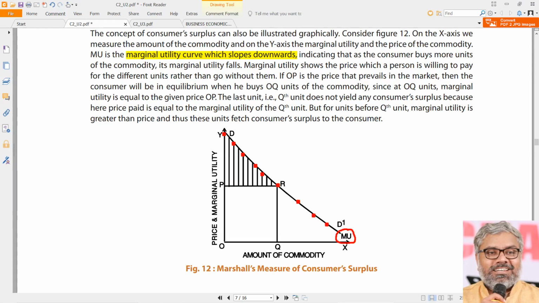But the point is, in this case, when we have marginal utility on the y-axis and quantity on the x-axis, the consumer is in equilibrium when the price of that commodity is equivalent to the marginal utility. Then only is the consumer at equilibrium.